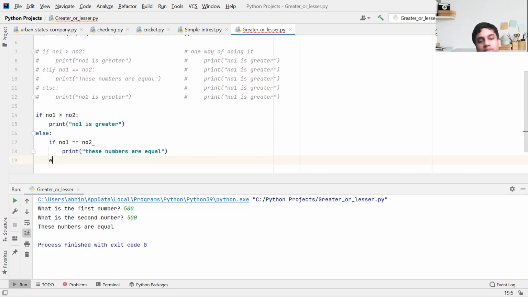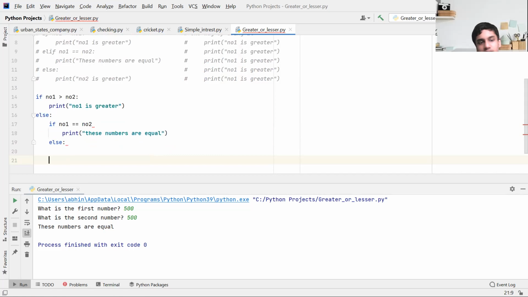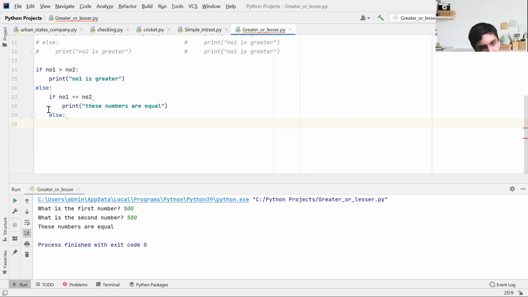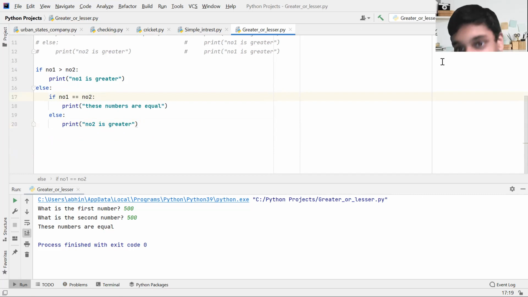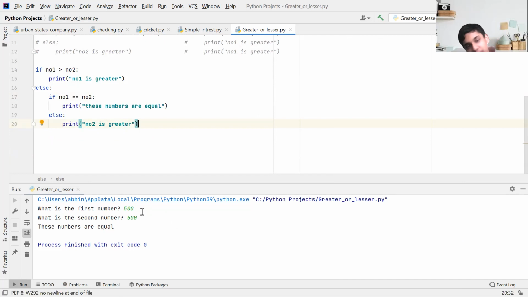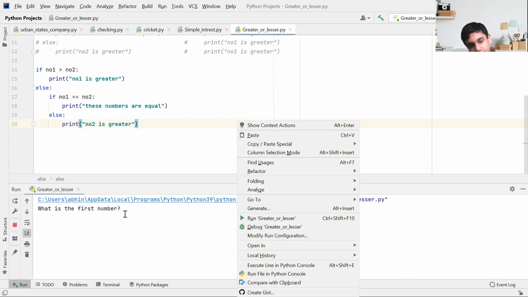Now there could be no other possibility. So we use an if statement and print NO2 is greater. Now we can clearly say that NO2 is greater without any doubt, because there could be no other way.